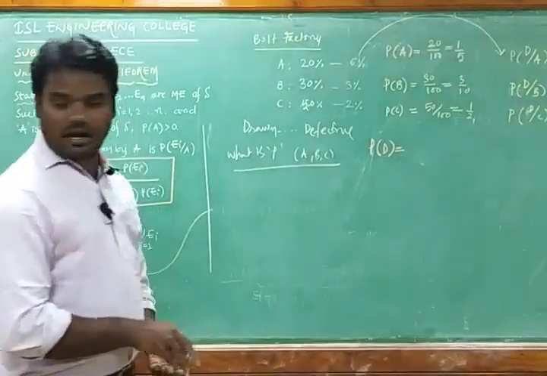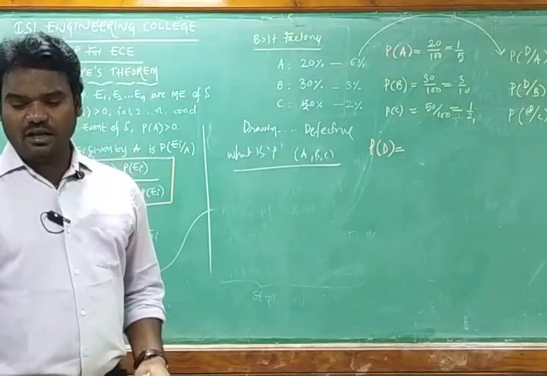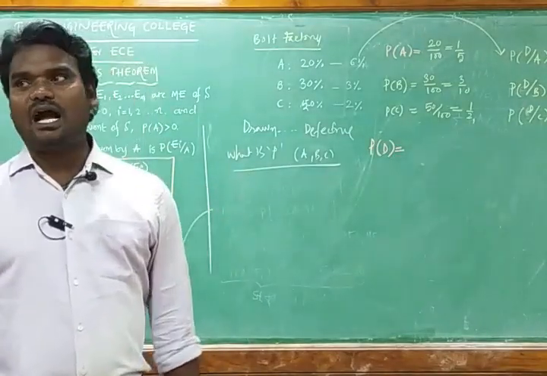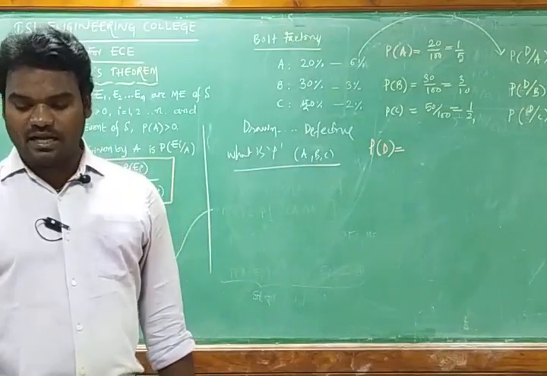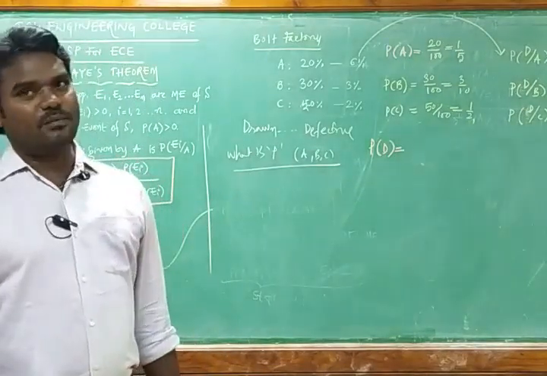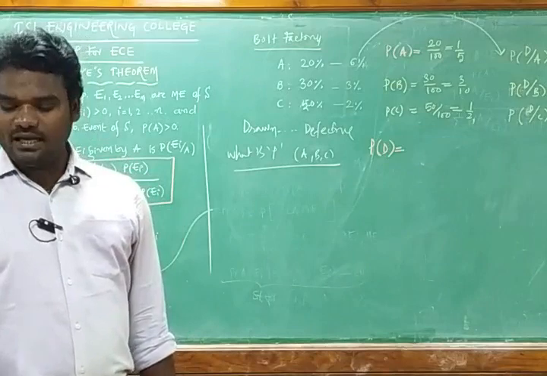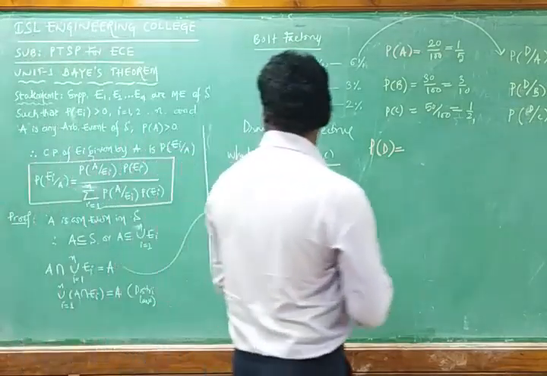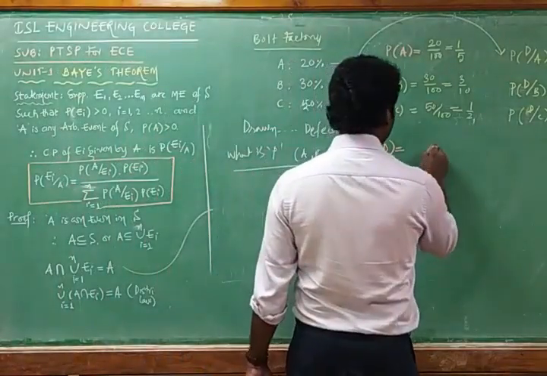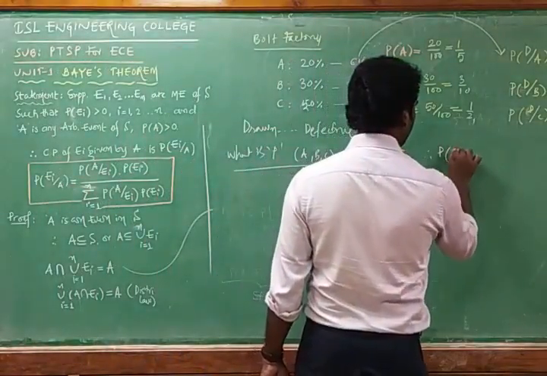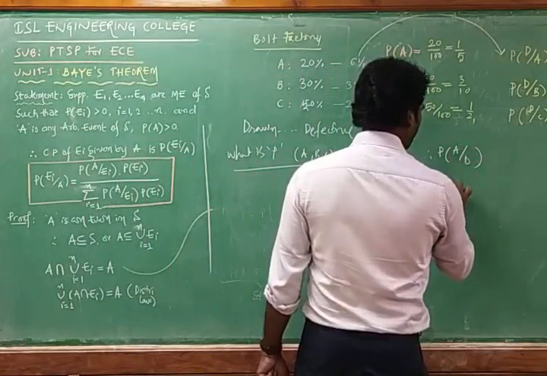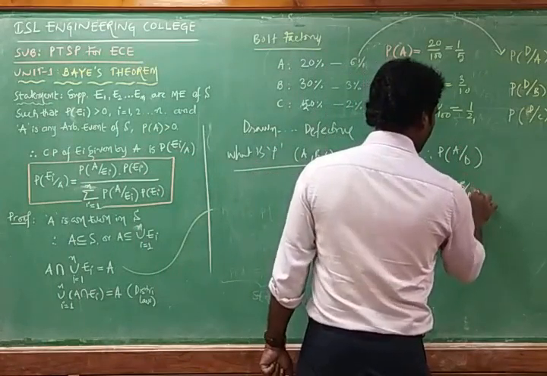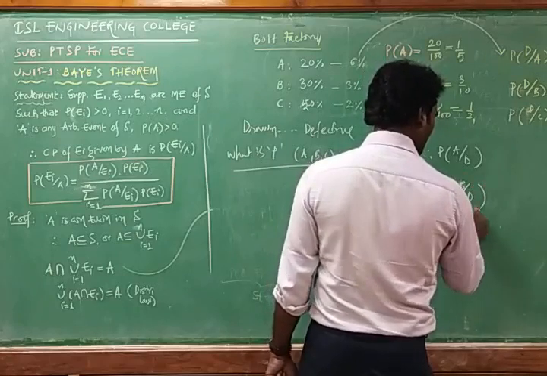The probability we need to calculate is what? What is the probability of A by D? What is the probability of B by D? What is the probability of C by D? That means we have the formula. For the first question, we have to calculate probability of A by D, probability of B by D, then probability of C by D.